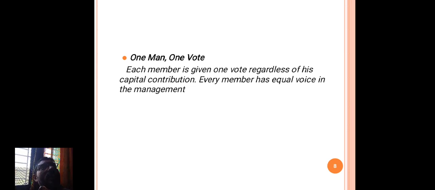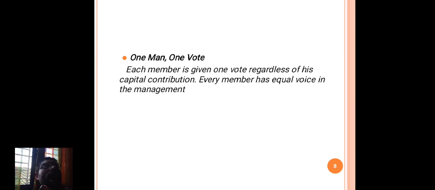In case of a joint stock company, it is one share, one vote. Here, in case of a cooperative organization, it is one man, one vote. Every member is given equal priority to give his voice in the process of management.